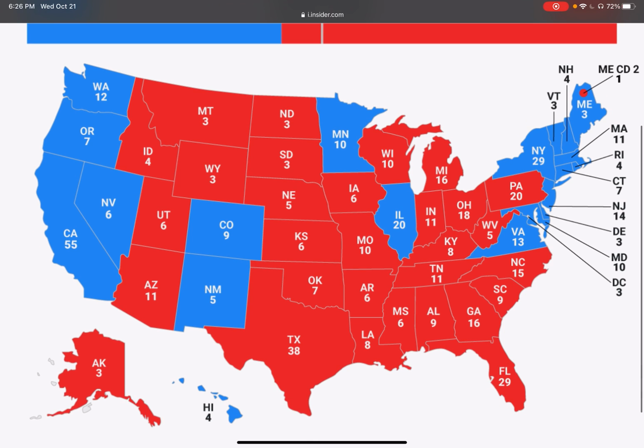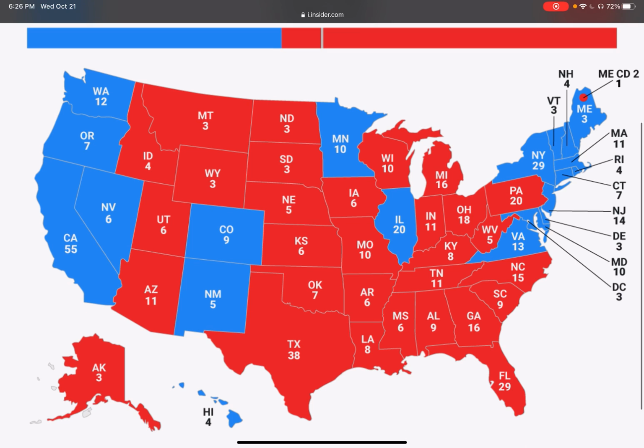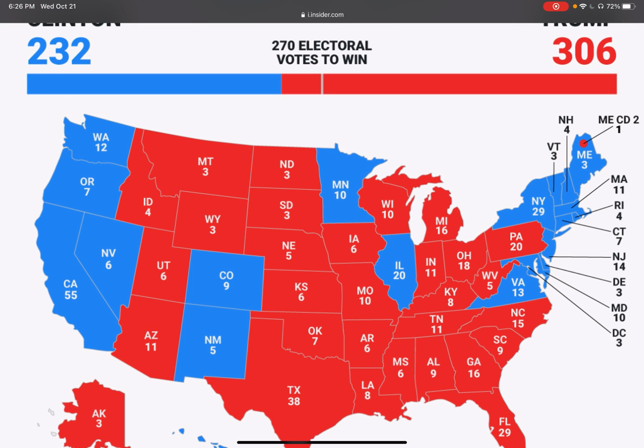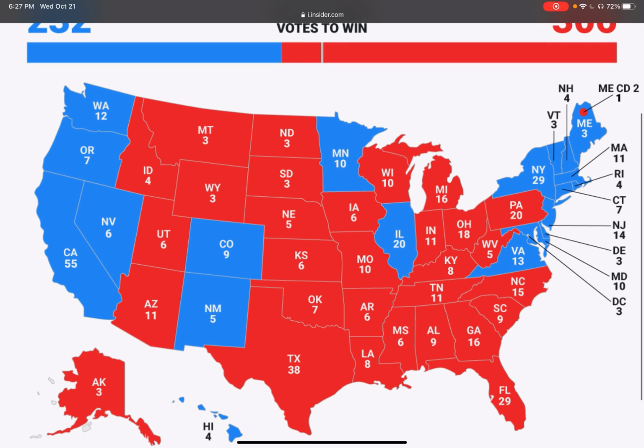If Hillary Clinton had won a couple more of these states, she would have been the president. If she had won Florida, that would have given her 232 plus 29. If she had won Michigan, Wisconsin, Pennsylvania, she would have been the new president. Unfortunately, or fortunately for people that like Trump, she lost these states, and it was really close. She lost by like less than a percentage point. If more people that stayed home and did not vote had voted for her, she would have been the new president. So she could have still lost the state counts. If she had won 23 states, she would have won the presidency.